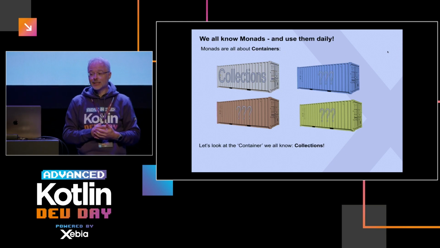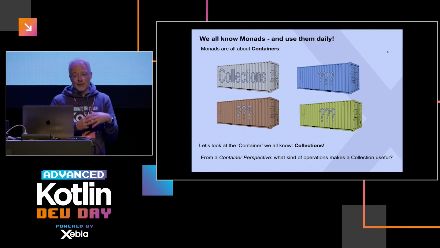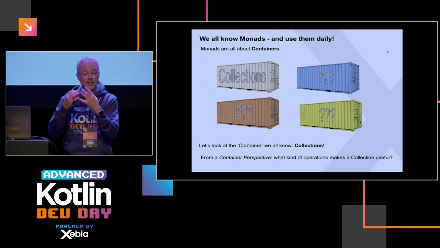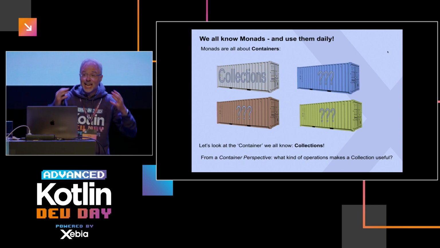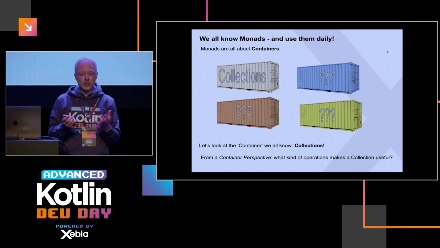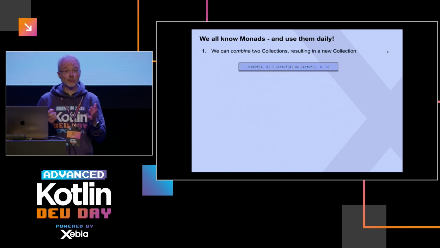And to start with, also to take away some complexity, let's look at these monads in the shape of collections. What we try to look at is not really what collections can do, but more what makes container collections so special that we get this composability. Okay, what kind of characteristics does it possess for composability? Let's start out with our first one.